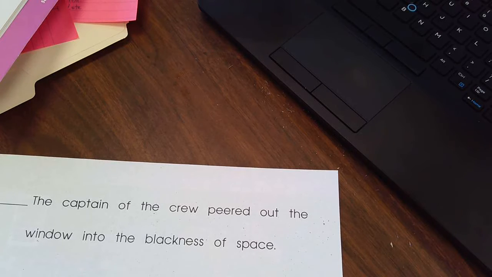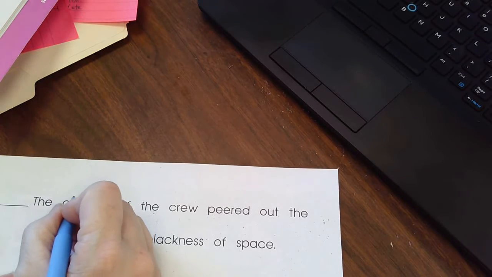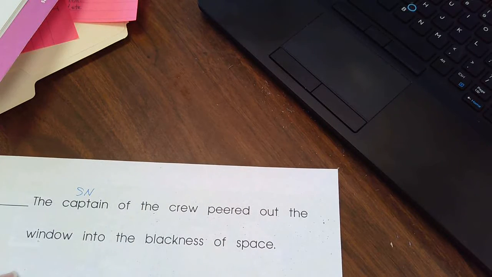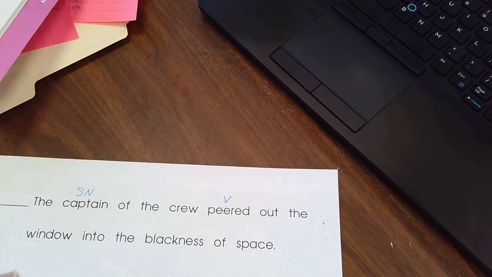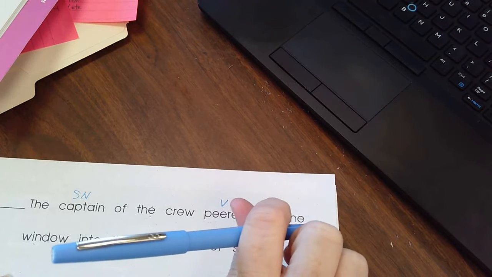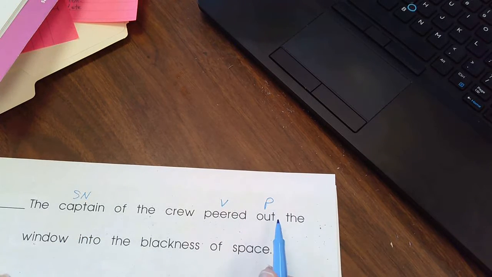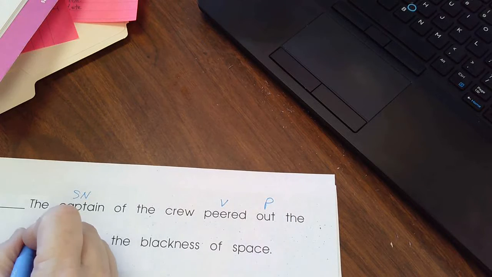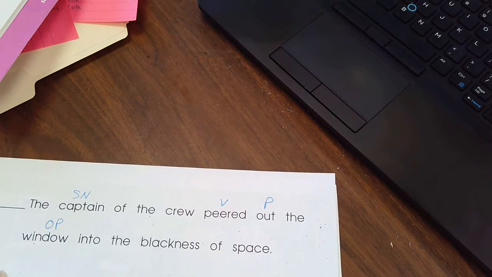The captain of the crew peered out the window into the blackness of space. All right, read it with me. The captain of the crew peered out the window into the blackness of space. Who peered out the window into the blackness of space? Captain. Subject noun. What is being said about captain? Captain peered. Verb. Out. Preposition. Remember, you can go back to that page in your book to find that list of prepositions. Out what? Window. Object of the preposition.